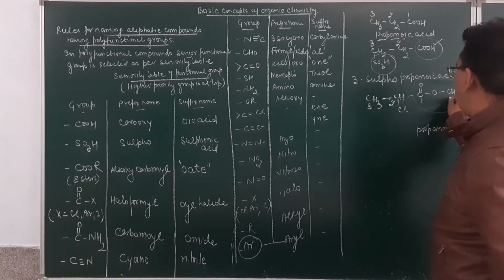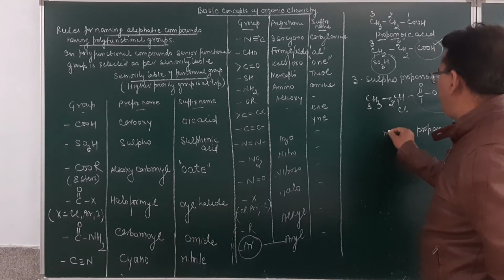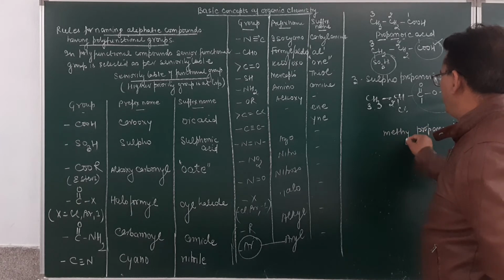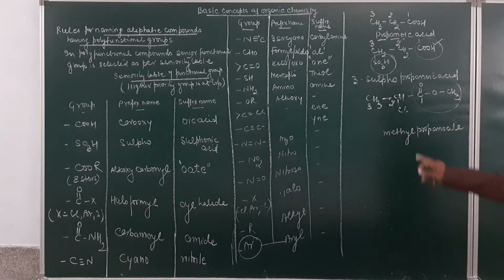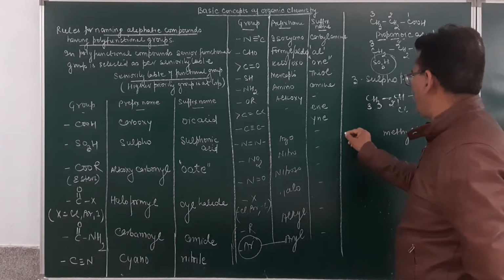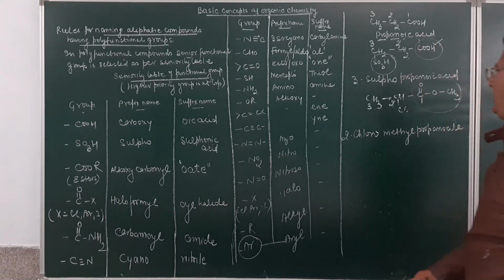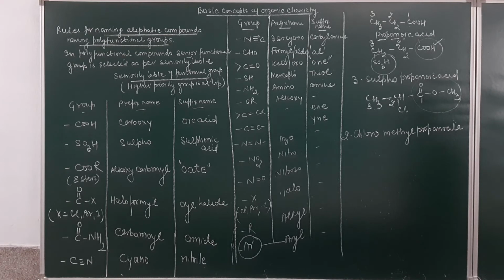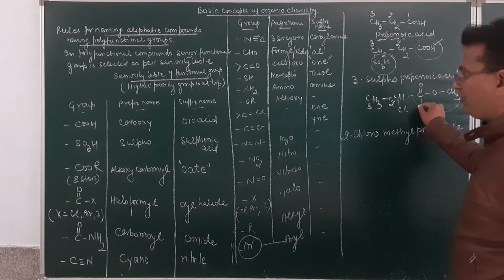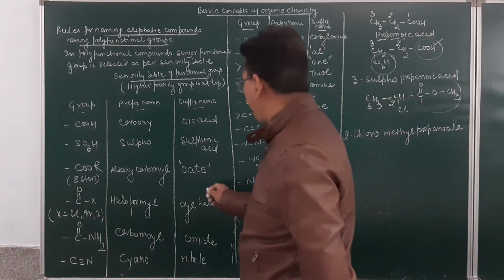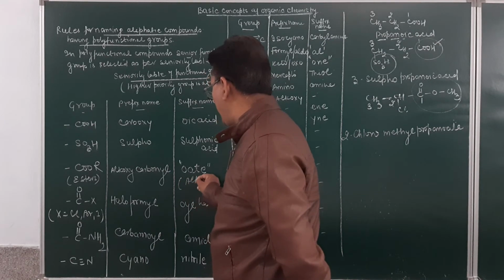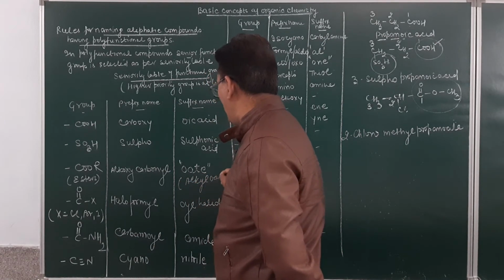So this is the alkyl group. Which alkyl group? Methyl. So this will be methyl. And then over here we write down at number 2 what is present? 2-chloromethyl propanoate. Am I clear, student? So the name of this can be given as oate, or it can be named as alkyl oate.